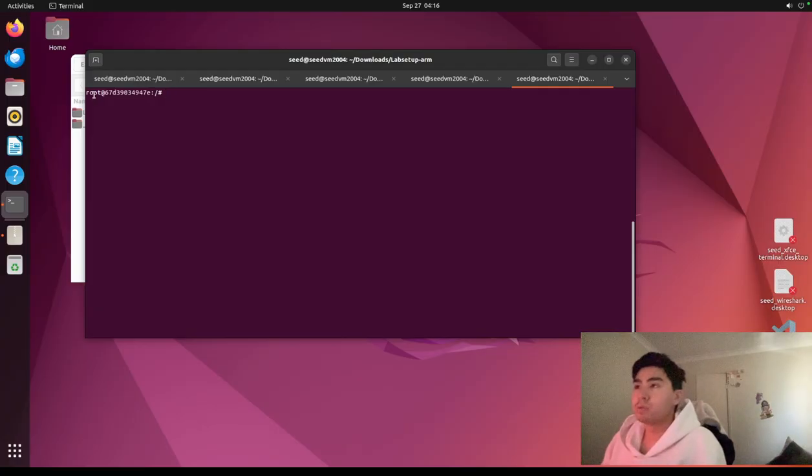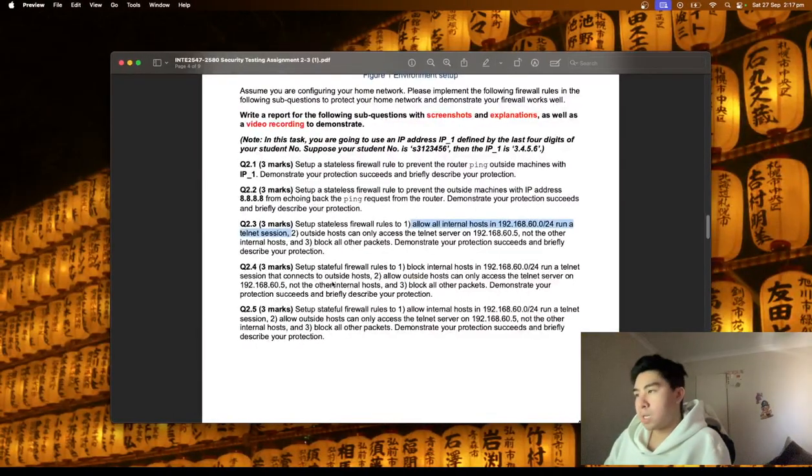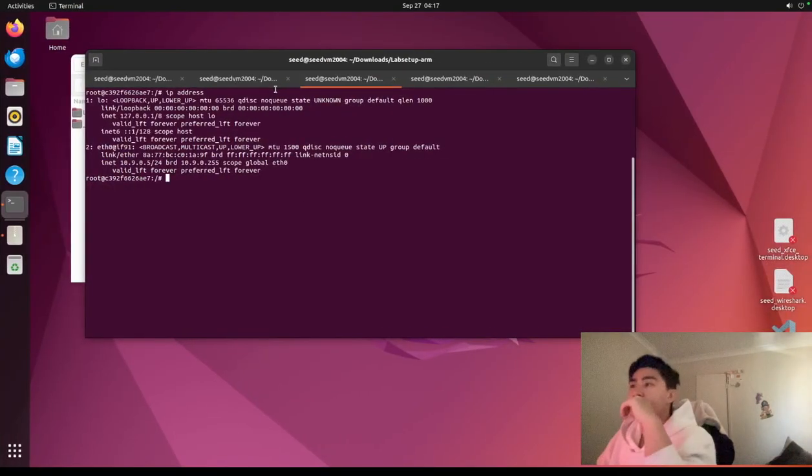Also, we should actually check number two now, which is, what did it say? It said outside hosts can only access the telnet server of this certain one, 192.168.60.5, not the other external host. So we gotta do two tests on that to confirm that it works. So we'll go to this external host machine, and we're gonna telnet to 192.168.60.5 first. Should work.